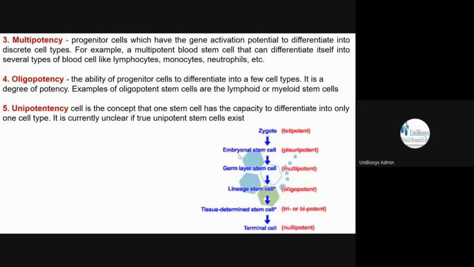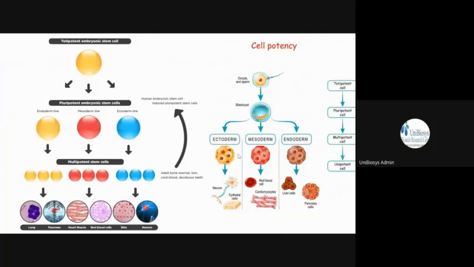Okay, so these are the 5 different types of cell potency: totipotent, pluripotent, multi, oligo, and unipotency. Okay, so this is what the totipotent embryonic stem cell is. So it can become any type of cell. So that is the kind of zygote, you can say, isn't it? So zygote, what all it contains, you remember it as a blastocyst. Then this blastocyst will form the blastula, you call it, isn't it?